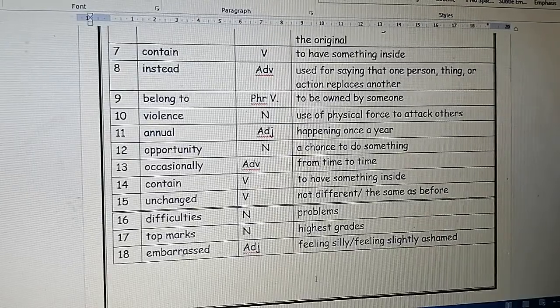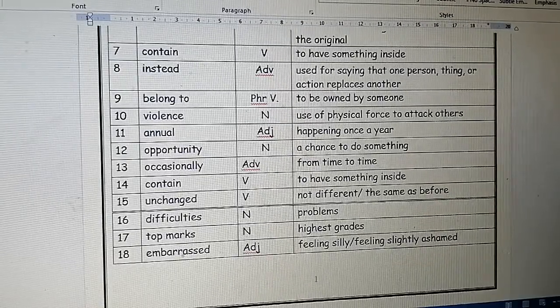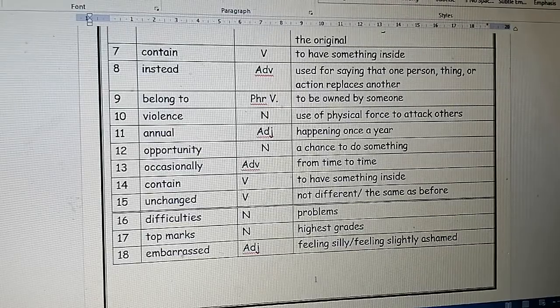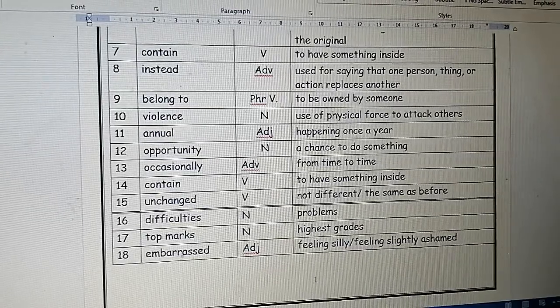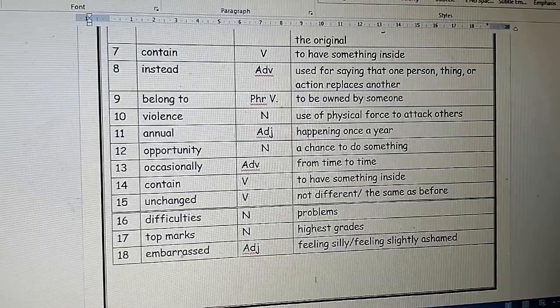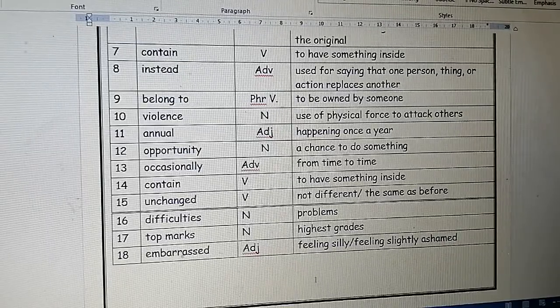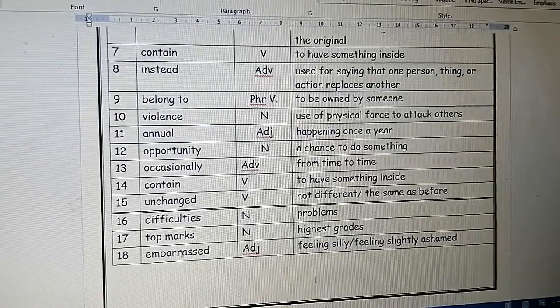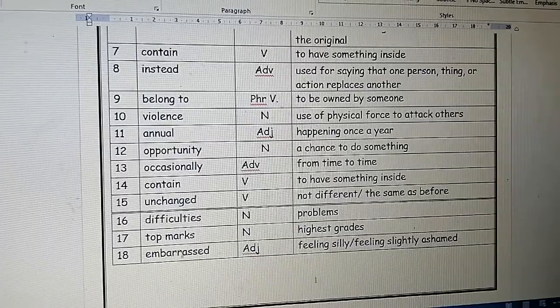Number 18, the last word, embarrassed, adjective, feeling silly or feeling slightly ashamed. Again, embarrassed, it's an adjective, feeling silly or feeling slightly ashamed. For the last time, embarrassed, adjective, feeling silly or feeling slightly ashamed.